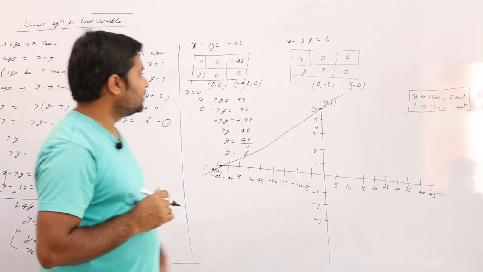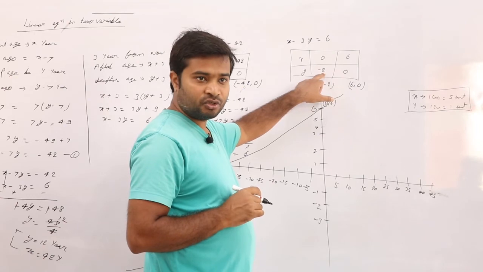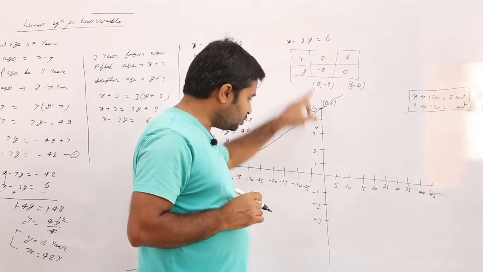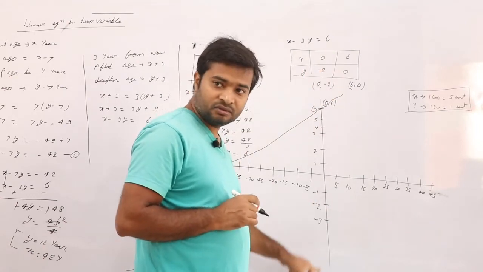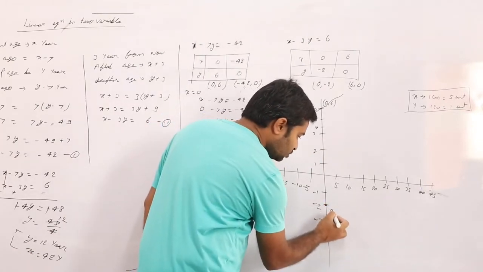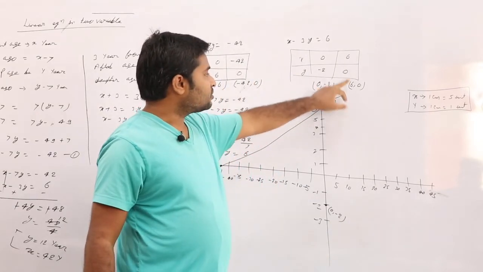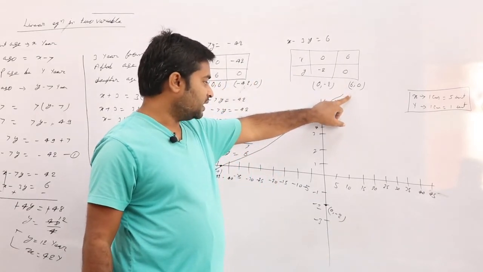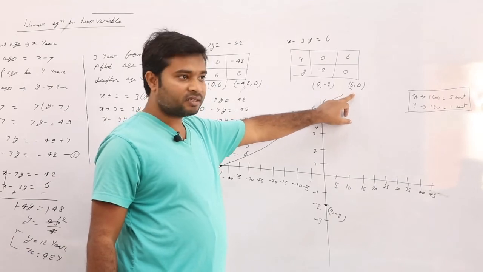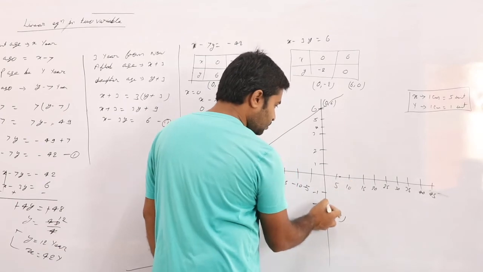Next, x is equal to 0, y is equal to minus 2. On the y-axis, y is equal to minus 2 means this point, 0 comma minus 2. Next, x is equal to 6, y is equal to 0. So where is x equal to 6? Here. So one more line will come.